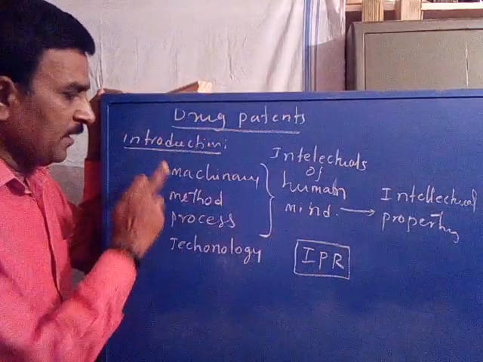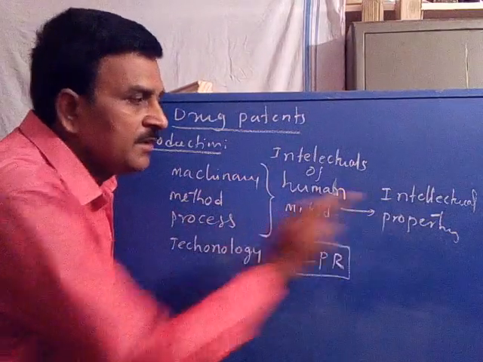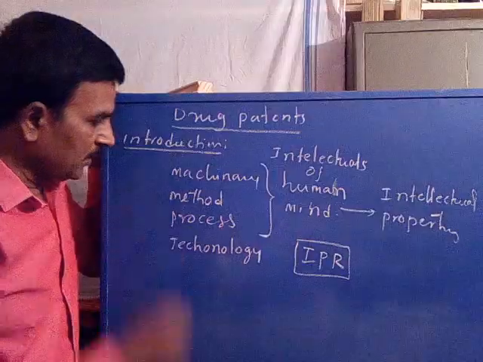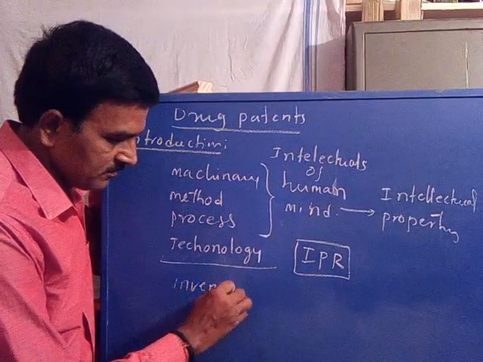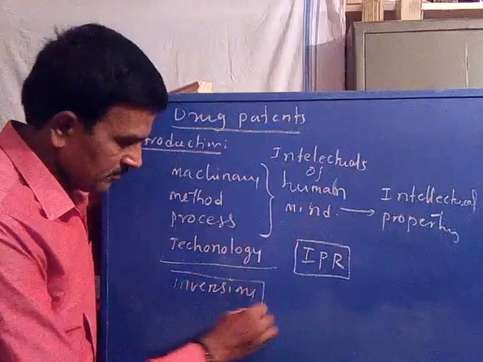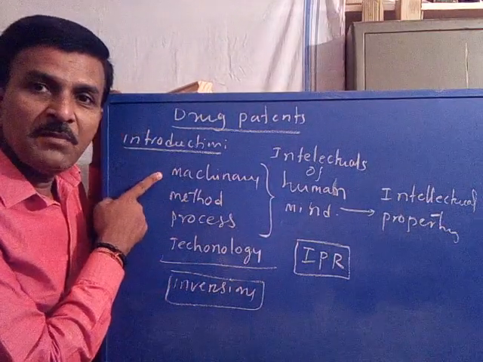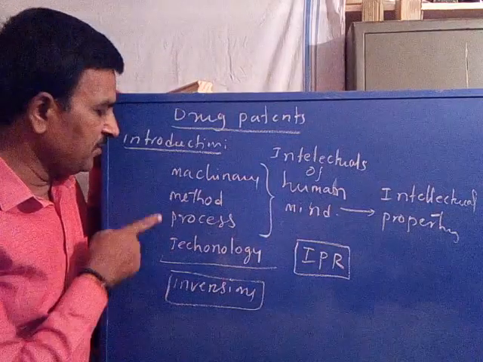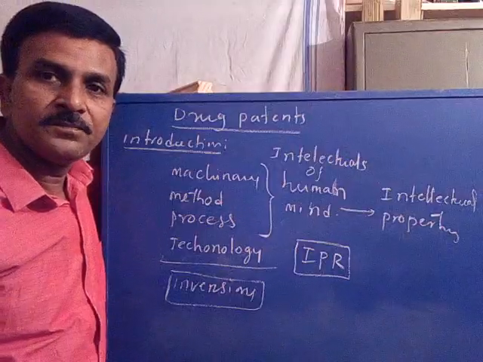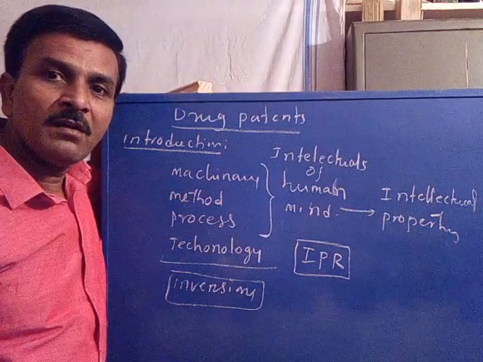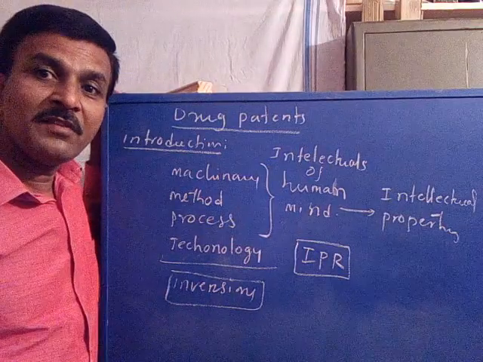The properties obtained from the intellect of the human mind are called intellectual properties. Now these are inventions. A machinery or method may be an invention, a process may be an invention, or a technology may be an invention, obtained from the intellect of humans, who is called the inventor.